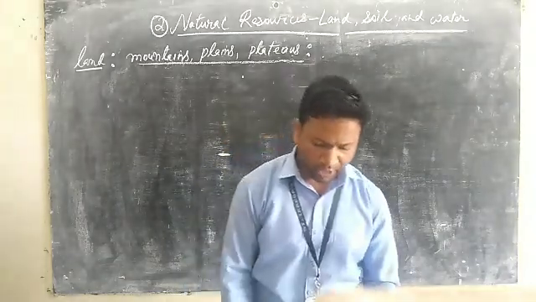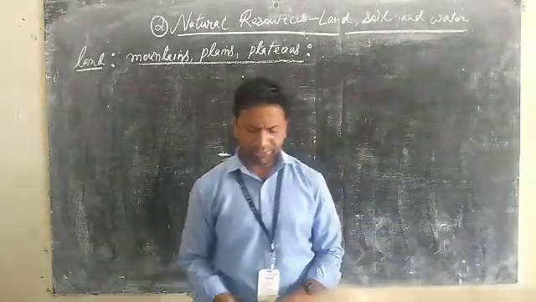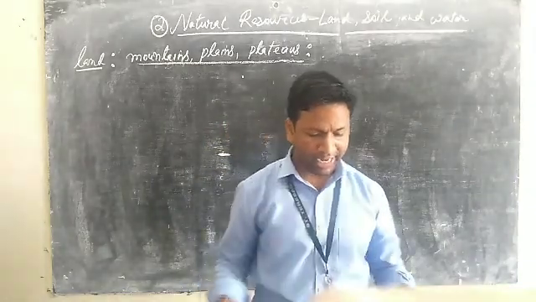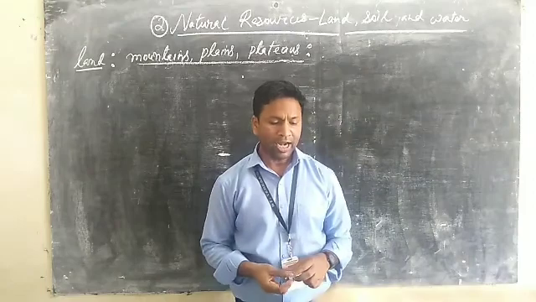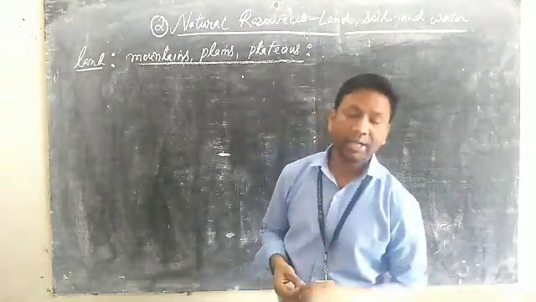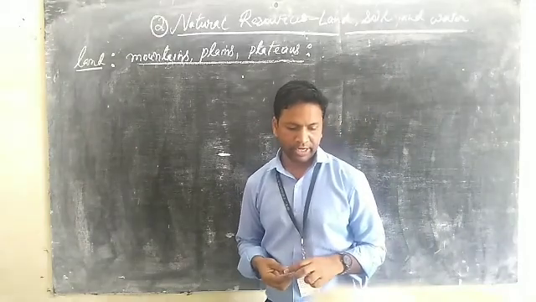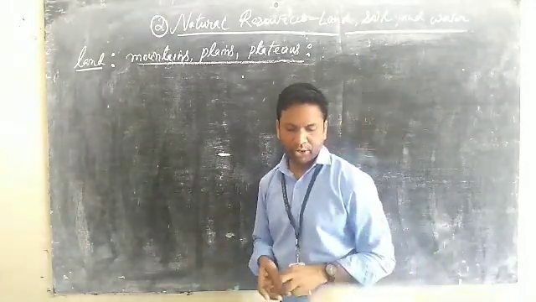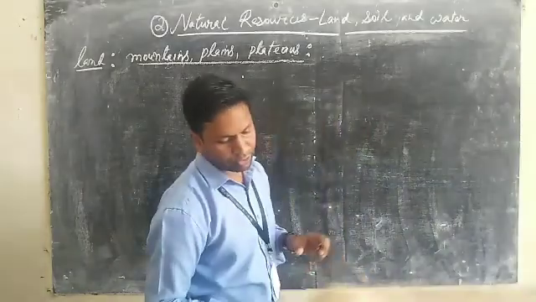So today, when we speak about land, you have to understand what actually land is all about. Land, soil, and water are natural resources which can be directly used by us. However, these resources are not evenly distributed, although they are closely interlinked.